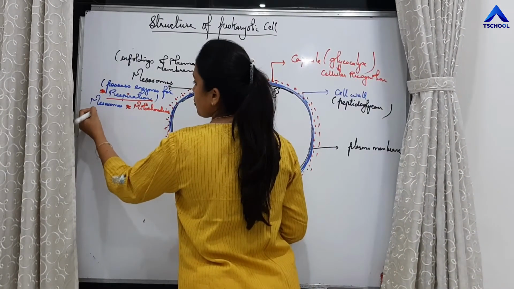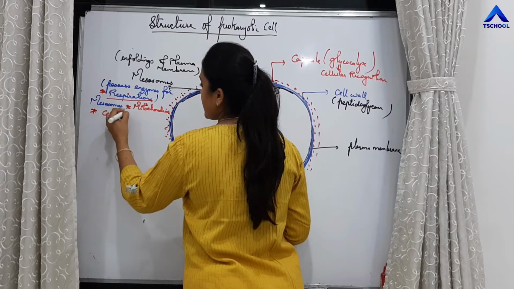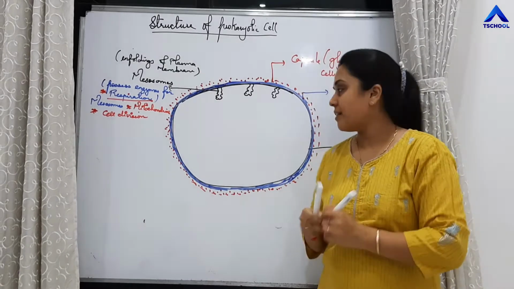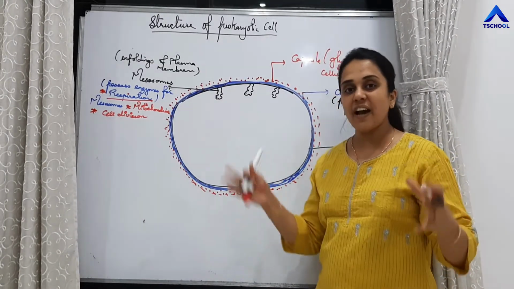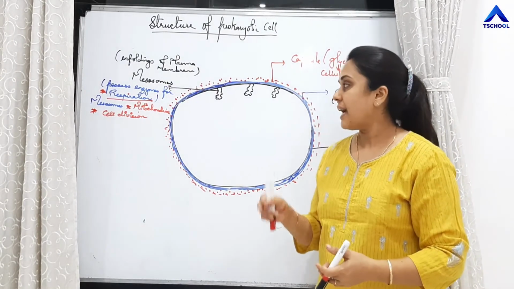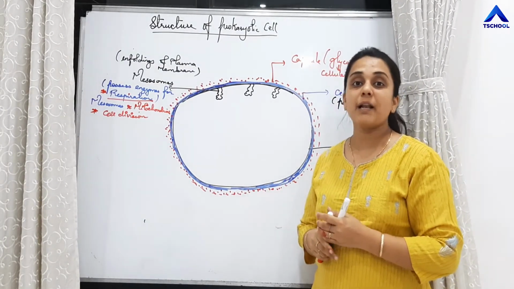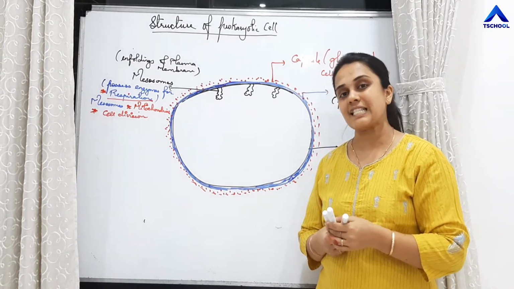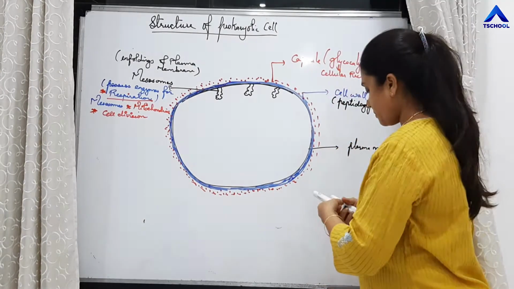The other function of mesosomes is cell division, right? So when this bacterial cell is dividing into two cells, at that time, these mesosomes are helping in the divisions. Hence, another function of mesosomes is cellular division.